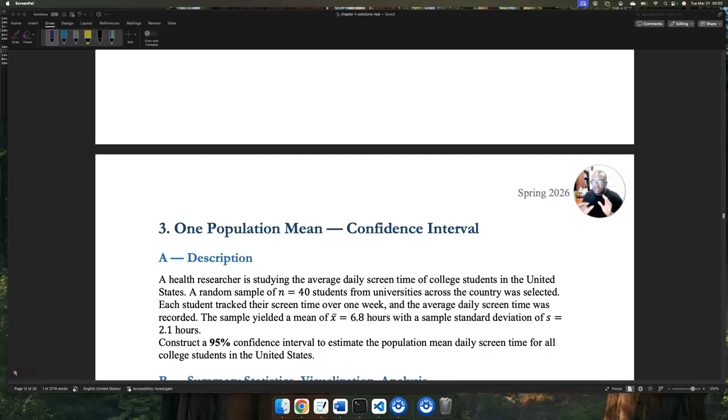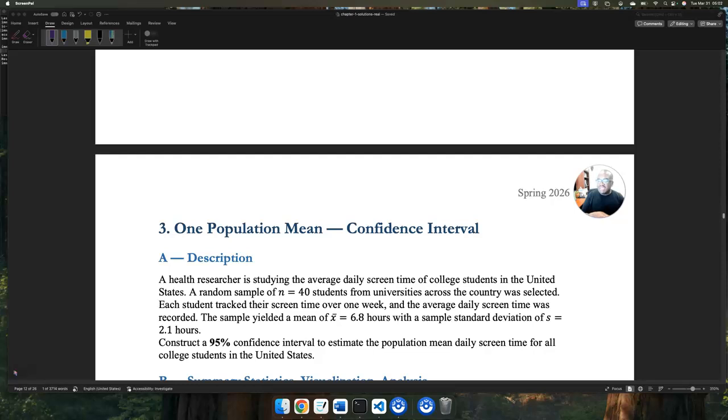Okay, let's talk about relevant information in this description. A health researcher is studying the average daily screen time of college students in the United States. Ideally, I would argue in that paragraph you can see a lot of good information, such as college students in the United States is our population. Make sure you highlight that, right?